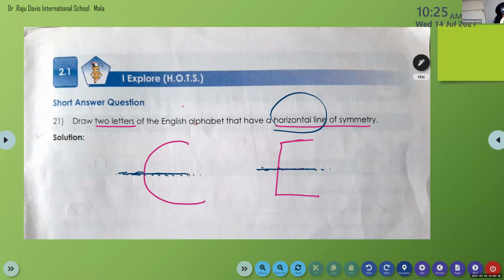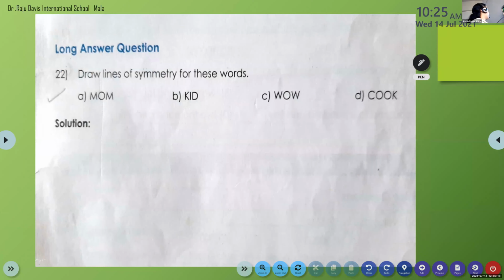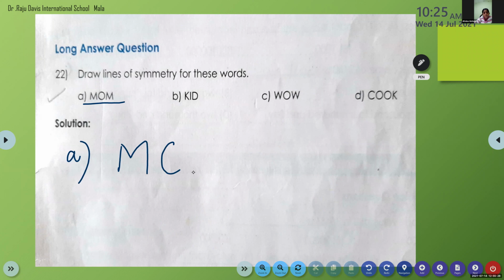Next question number 22, children. It is words. What is the first word? Mom. So children, draw lines of symmetry for these words. You have to draw the line of symmetry such that the word is having a line of symmetry.